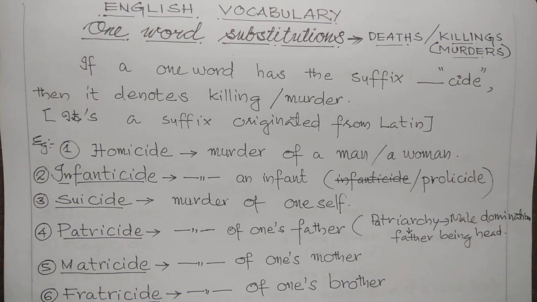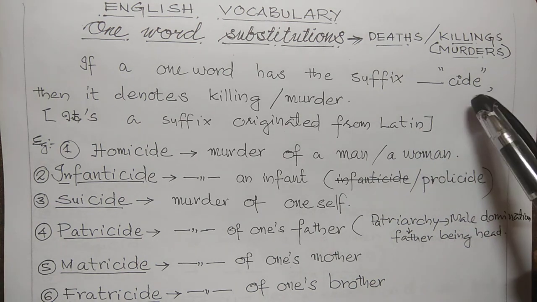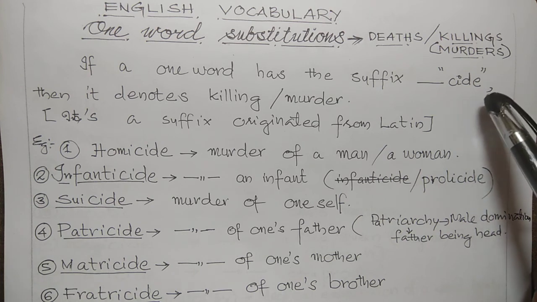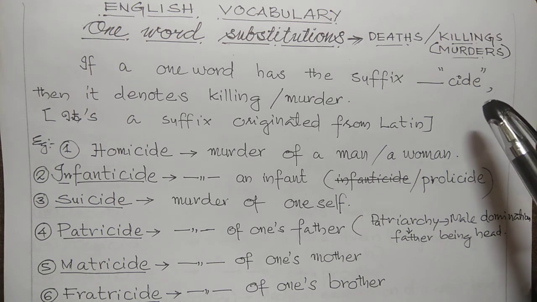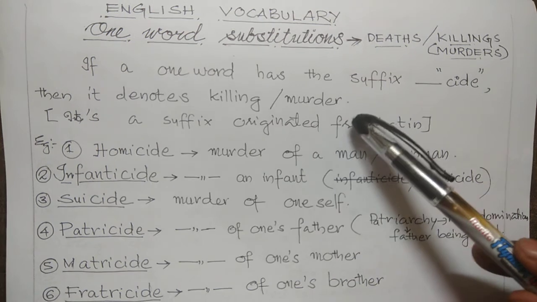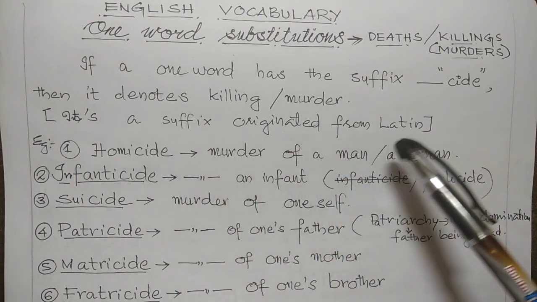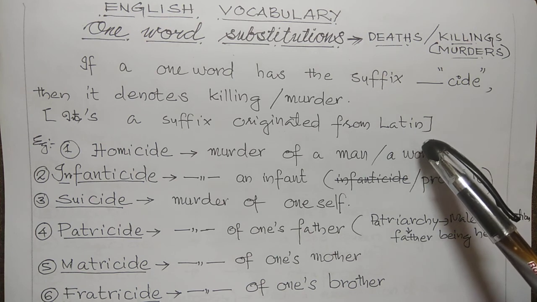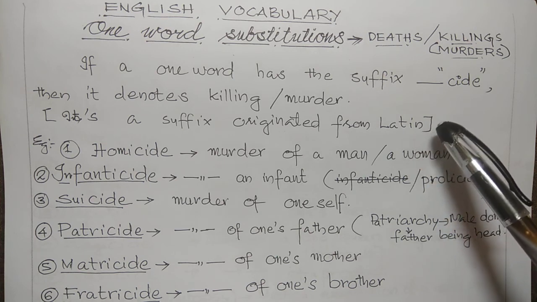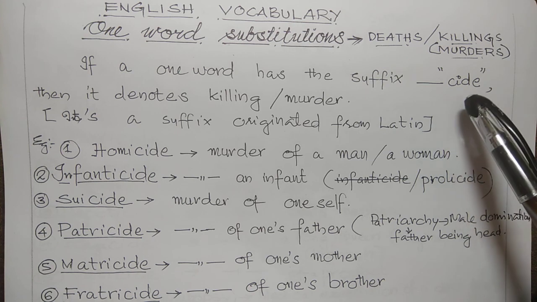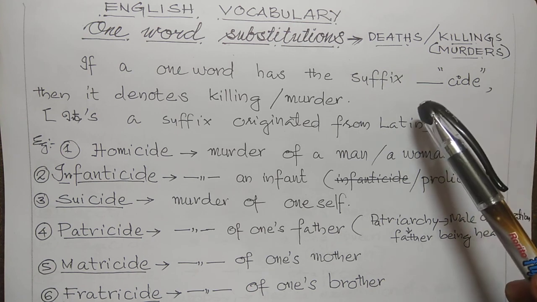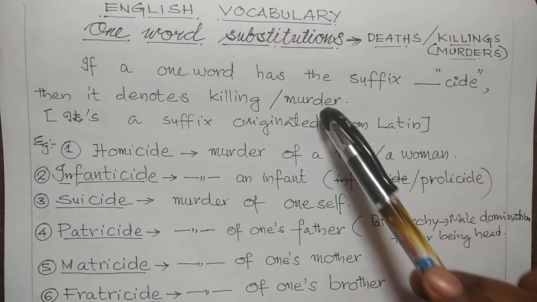English vocabulary. One-word substitutions. Deaths, killings, or murders. If a one word has the suffix side, that is CIDE, side, then it denotes killing or murder. It is a suffix originated from the language Latin. So remember, if any one word having side as its suffix, then it denotes killing or murder.